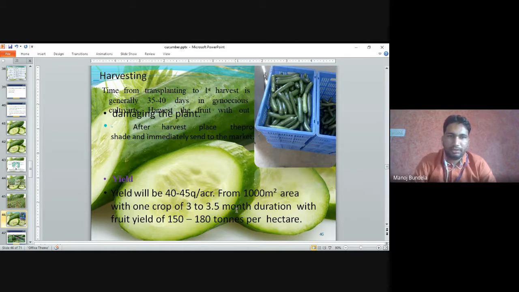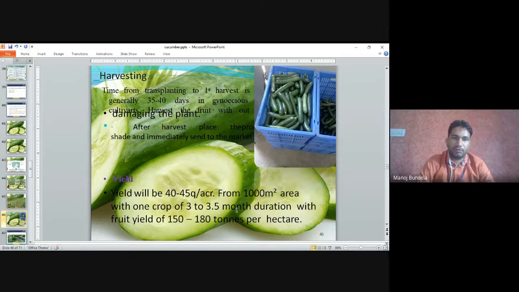Harvesting. The time from transplanting to first harvest is generally 35 to 40 days. In gynoecious cultivars, harvest the fruits without damaging the main plant. Like this we have to harvest, normally in the evening hours.